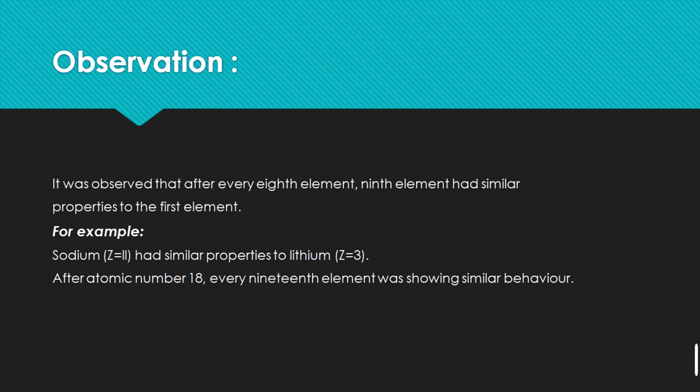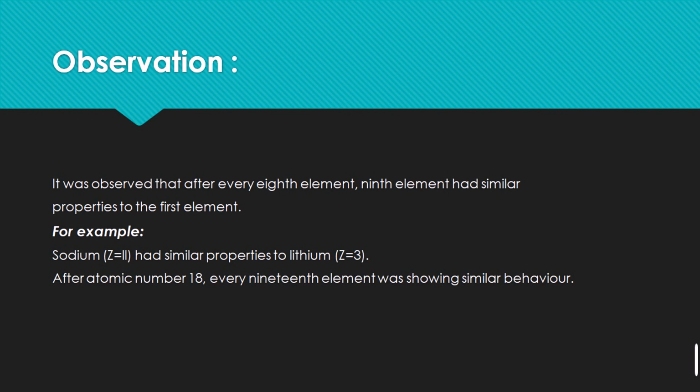When the elements are arranged according to increasing atomic numbers from left to right in the horizontal rows, the properties of the elements are found to repeat after regular intervals, such that elements with similar properties are placed in the same group. It was observed that after every eighth element, the ninth element has the same physical and chemical properties as the first element.